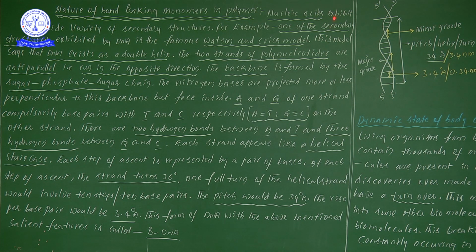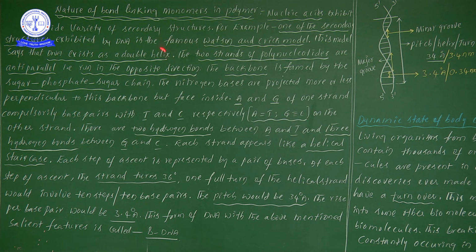Now nucleic acids exhibit a wide variety of secondary structures. There are different types of secondary structures we can observe in nucleic acids. For example, one of the secondary structures exhibited by DNA is the famous Watson and Crick's model. Watson and Crick proposed the double helical structure of DNA.